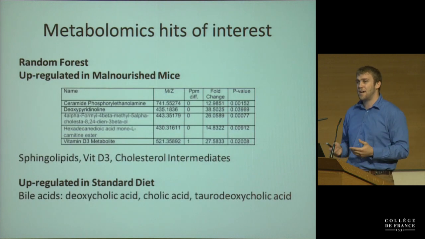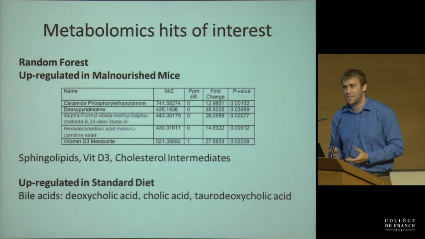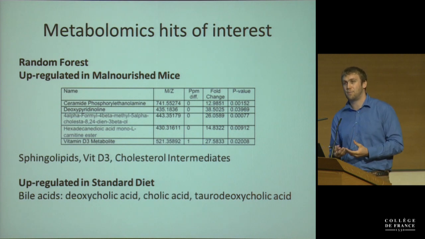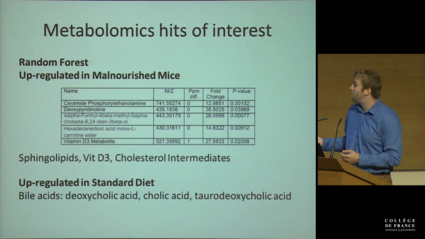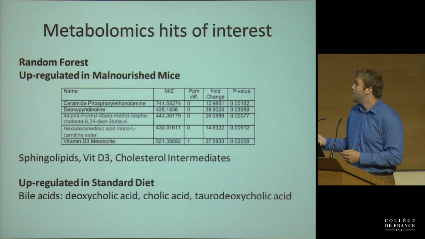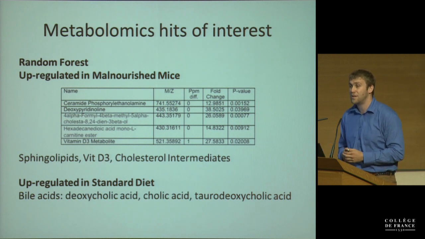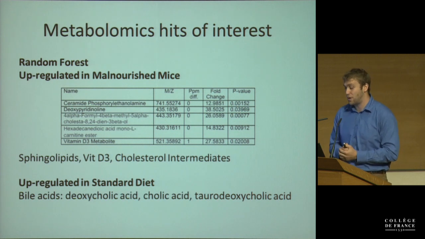So just an idea of what we've been doing with the data set is one of the things you can do is a random forest analysis to try to understand which metabolites best represent the data. And here's just a quick example of the top 5 metabolites that are upregulated in the malnourished mice. Of course, you can use some of these possibly as biomarkers. The first one we see is a ceramide phosphorylethanolamine, and that's actually a sphingolipid that could be of bacterial origin. This is a previous biomarker also seen in malnourished patients. It's a marker of bone turnover and growth.